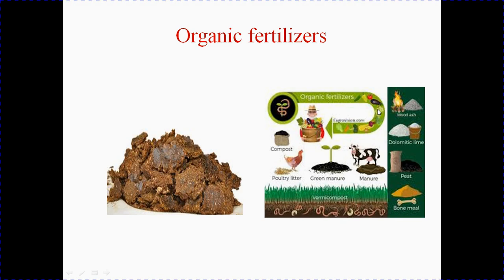This picture shows the examples of organic fertilizers: compost, manure, natural manure, wood ash, paste, bone meal, poultry litter, etc. These all are organic fertilizers which are originated from natural things.